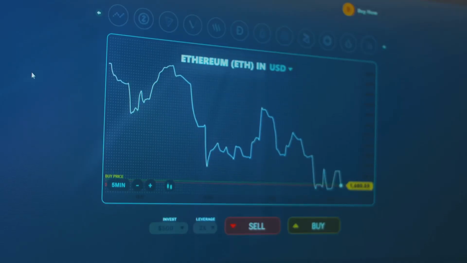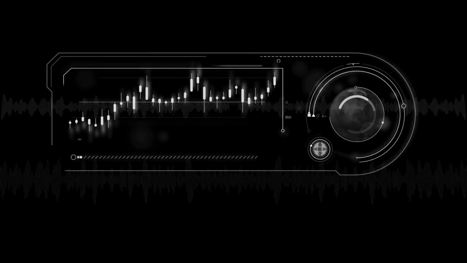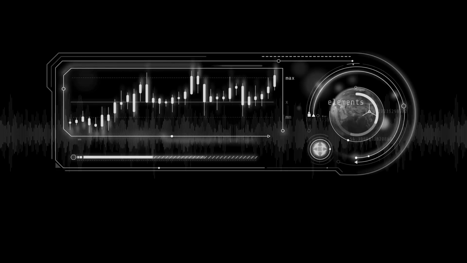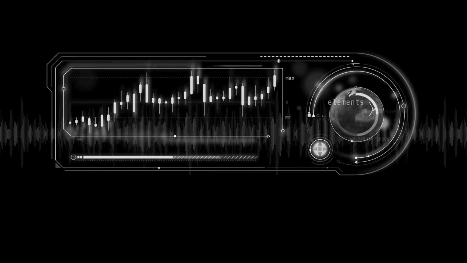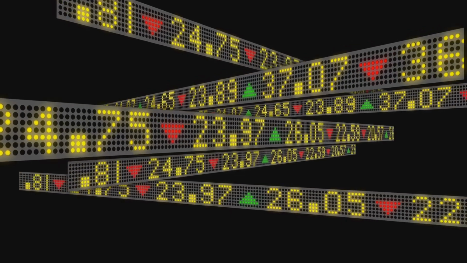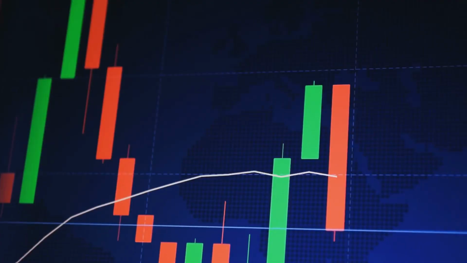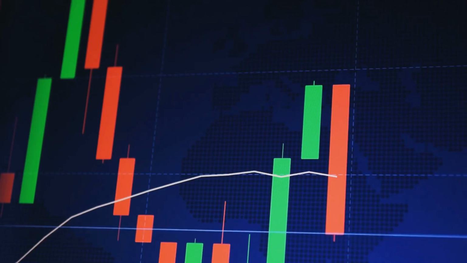Options trading offers several advantages over traditional stock trading. Options can provide leveraged returns, allowing investors to control a larger position with a smaller capital outlay. This leverage can amplify gains, but also magnify losses. Options also allow investors to profit in both rising and falling markets.